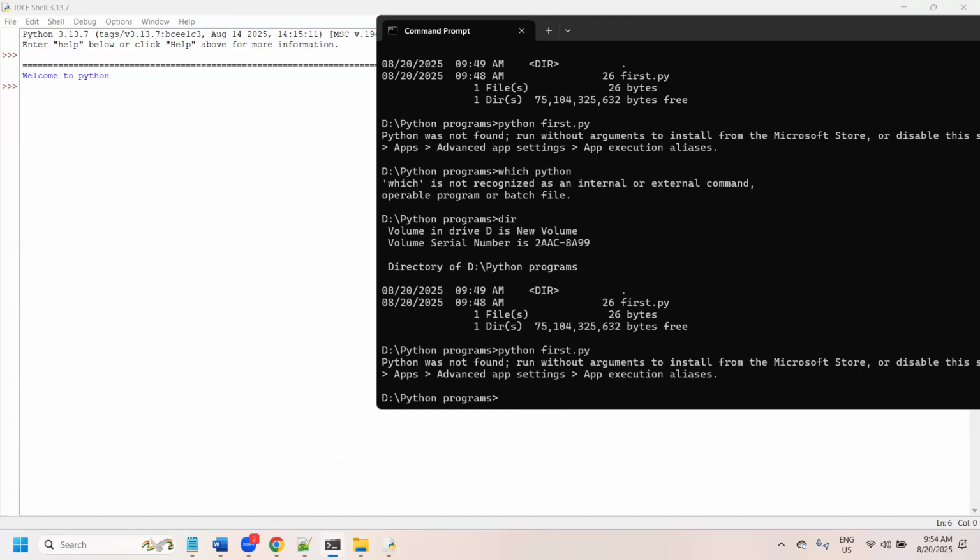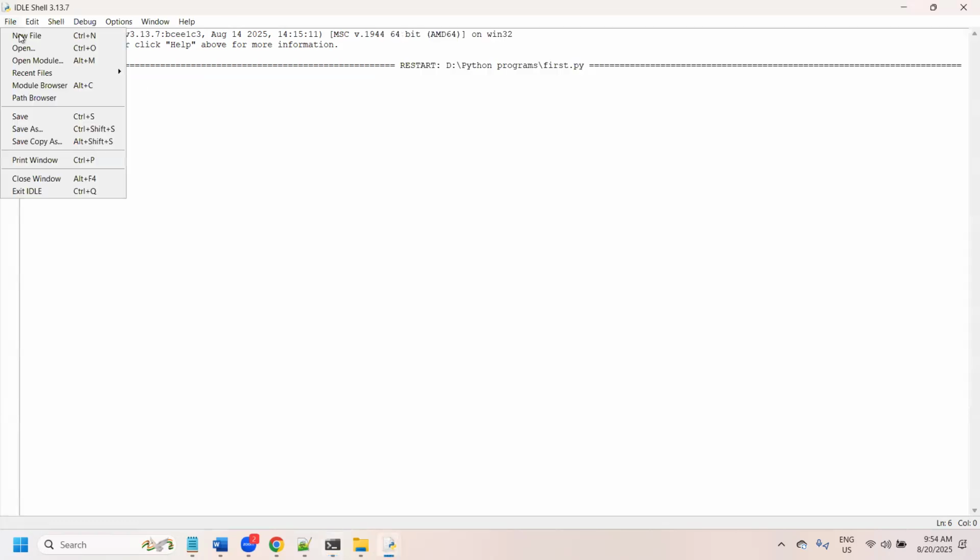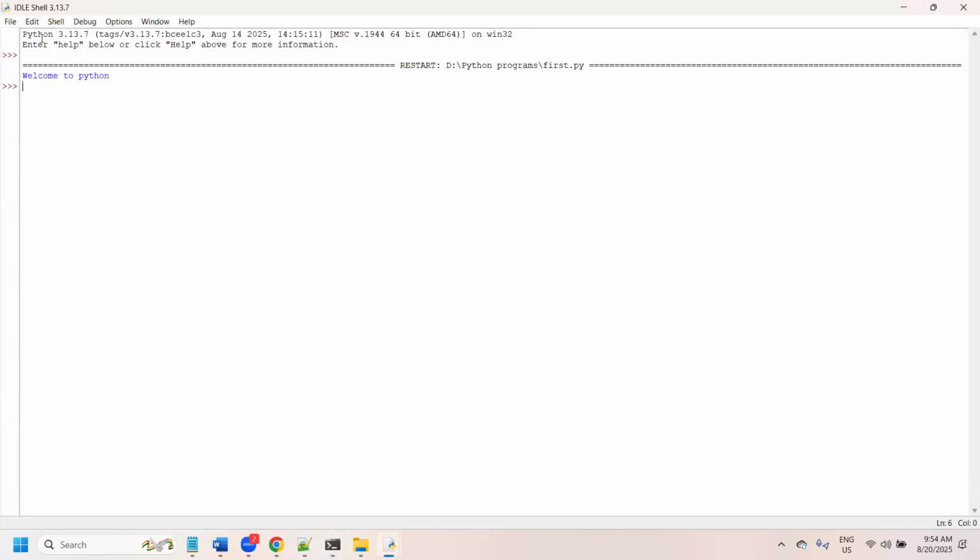Python was not found; run without arguments. So Python is already installed. We need to set up the alias so that we can run it. File properties. If you know the exact location, then we can do this.